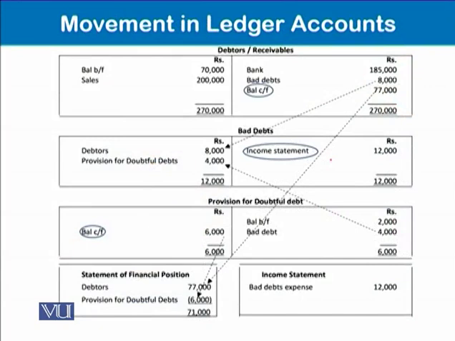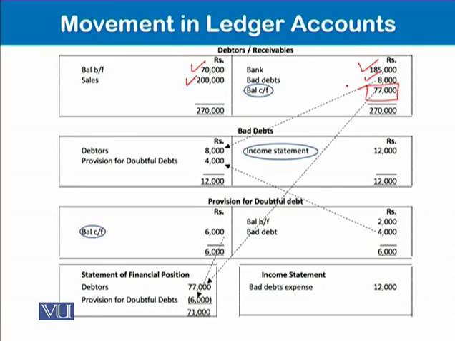So we have a debtors balance of 70,000 as brought forward, and sales during the year are 200,000. We have received 185,000, and bad debts already written off are 8,000. By simple balancing of the ledger account, it will give us a 77,000 balance carried forward for the debtors.